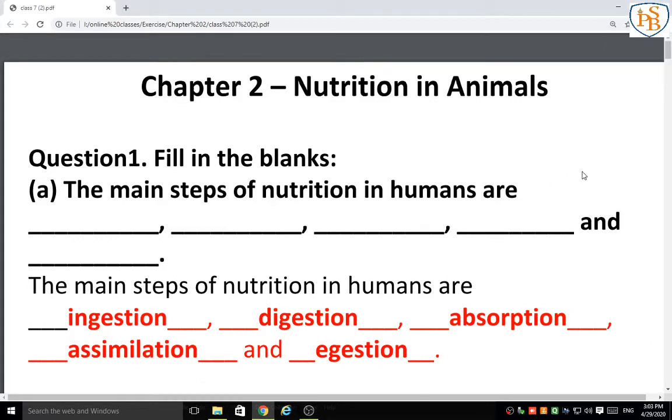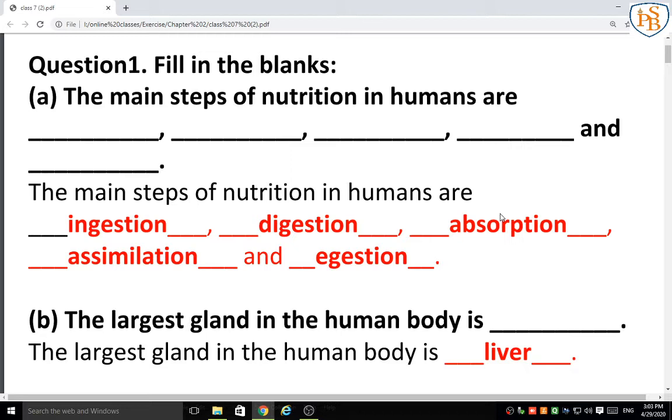Hello everyone. I hope that you have understood our second lesson, that is Nutrition in Animals. Here we are going to discuss the exercise. Many question answers are there and I hope that you have completed your exercise. Still, if you have any doubt, you can solve it from this.